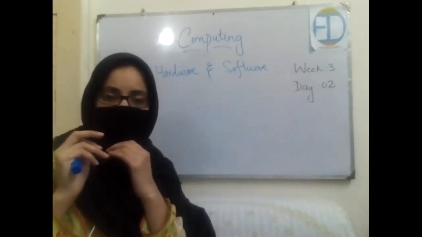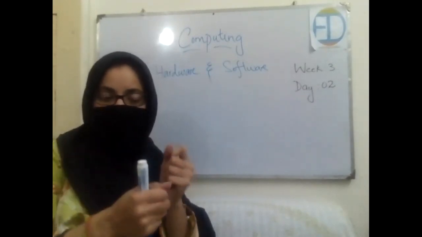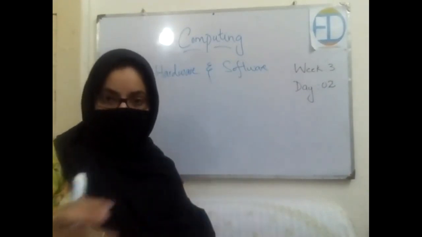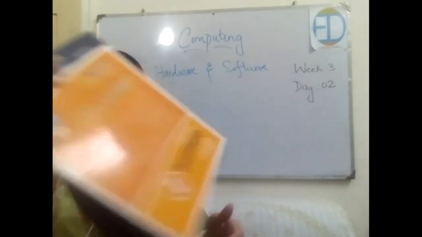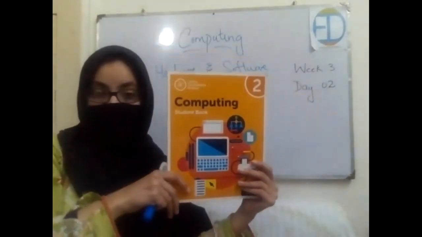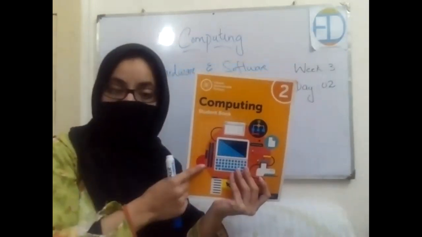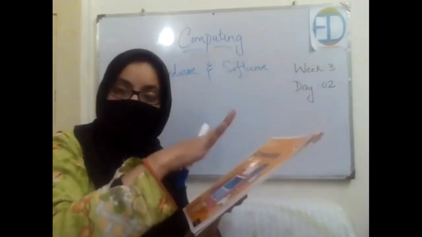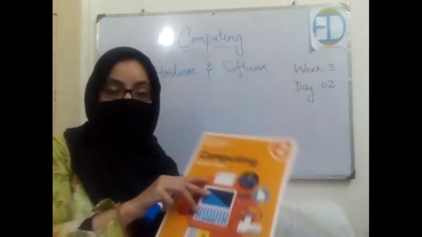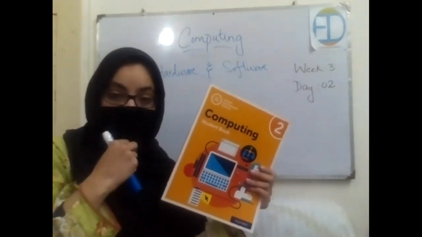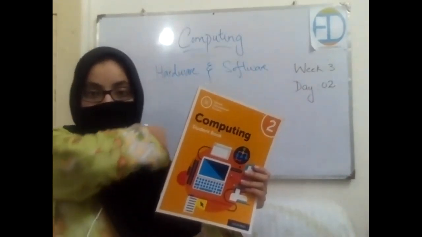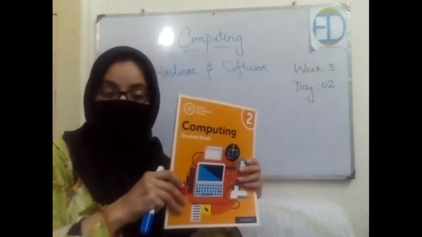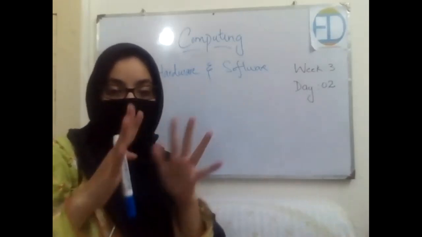Have you heard this word, that I need this document in hard copy? When it comes in hard copy, you can see it. Let's say if I tell you that this book is the hard copy of computing for grade 2. Why is this hard copy? Because I can see this and I can touch this as well, so it's in hard copy form. And if I send you this book in the form of PDF, in the form of Word, into your laptop, into the computer, that would be soft copy. Why is it soft? Because we cannot touch that, right? So this is the difference between hard copy and soft copy.